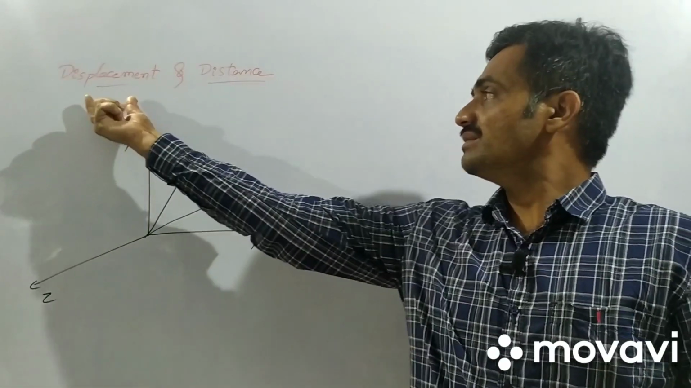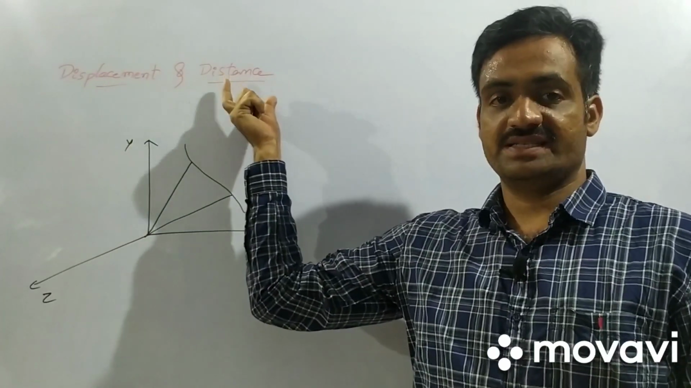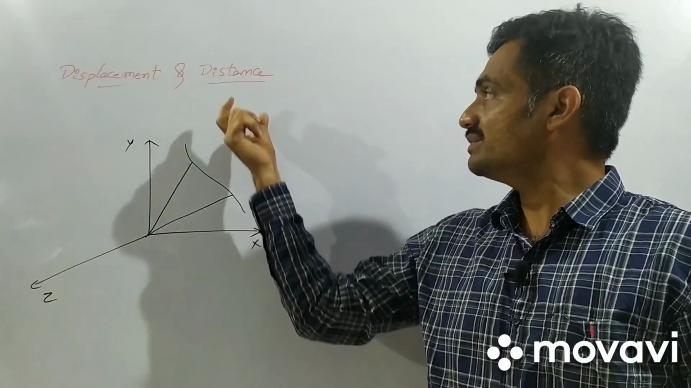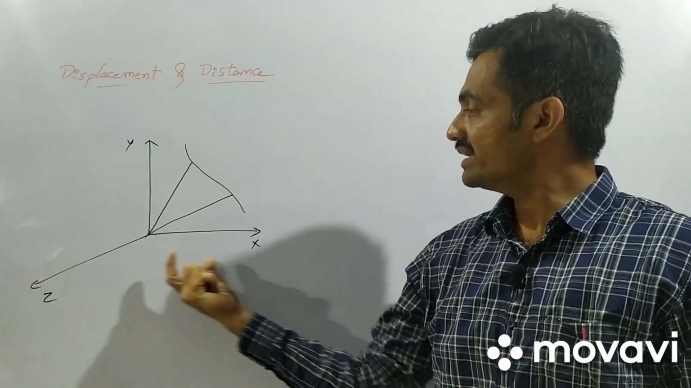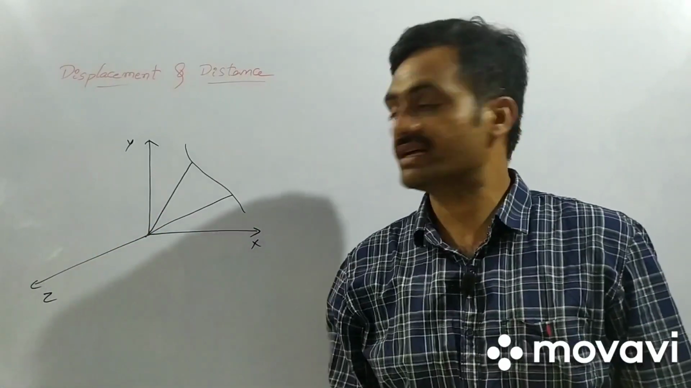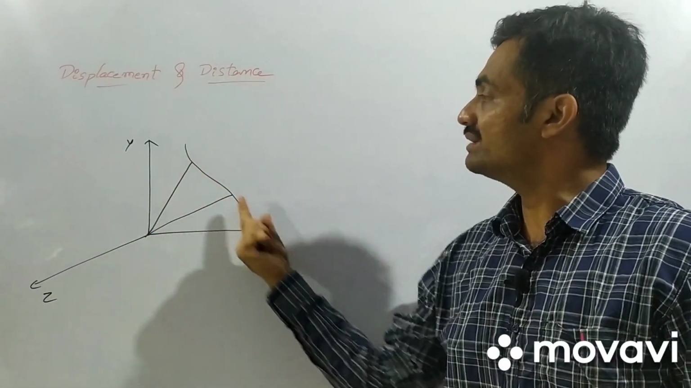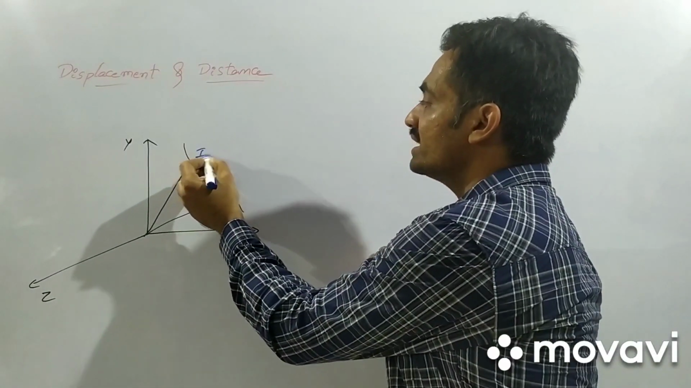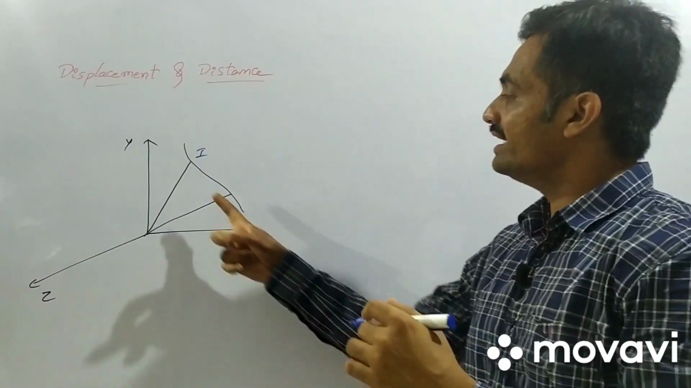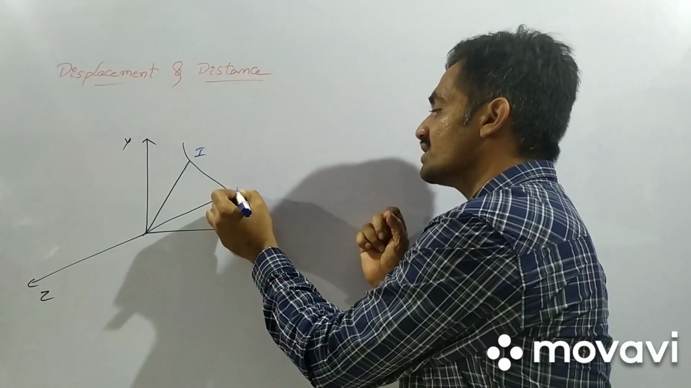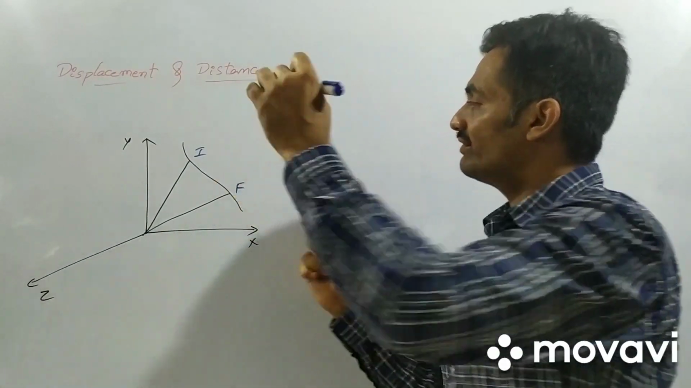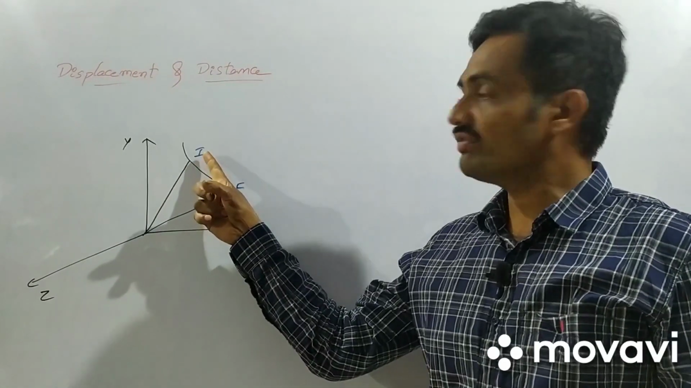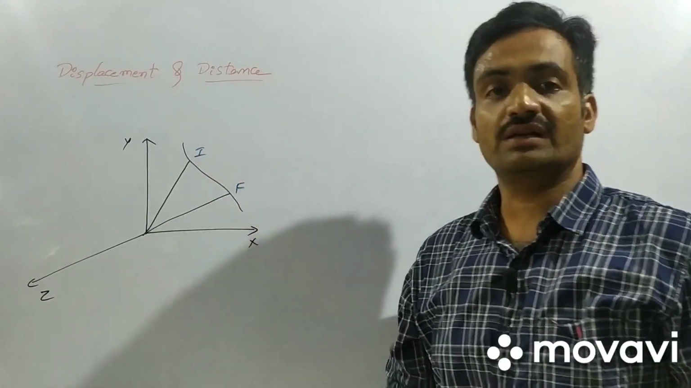Now we are going to discuss displacement and distance. In order to discuss displacement and distance, by considering the x, y and z axes, we consider a path along which the particle has moved. It started at the initial position, represented by I, and reached the final position, represented as F. So the particle has moved from the initial position to the final position.